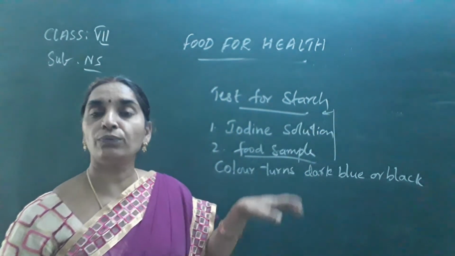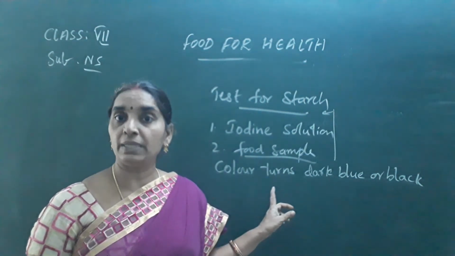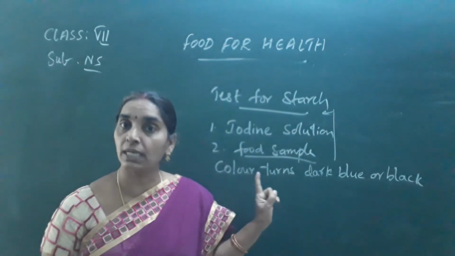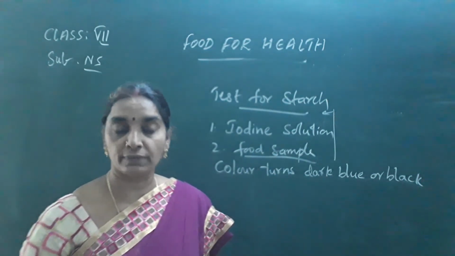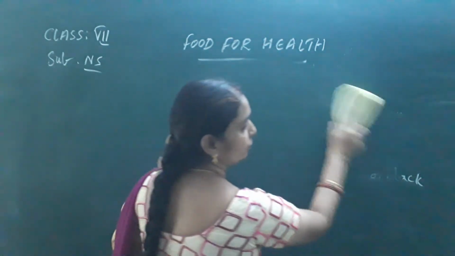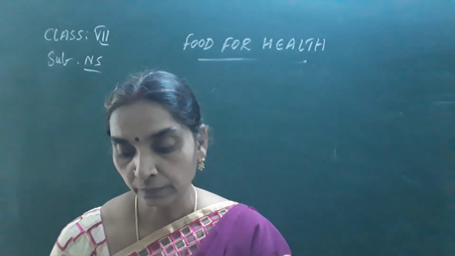Is it clear? So on the addition of dilute iodine solution, if the sample turns dark blue or black, it confirms the presence of starch in that particular sample or substance. So hope you have understood, children, the test for starch now. Okay, shall we move to the next question now? So what is the next question here?